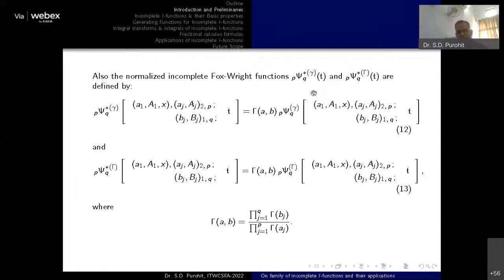Okay. Very recently, Srivastava and Parmar also introduced, in this particular slide, the normalized incomplete hypergeometric function. Okay, how are we making it normalized? We simply add, multiply or divide some gamma function to make a simpler presentation of this Wright hypergeometric function. So these are two other representations of the Wright hypergeometric function, called the normalized incomplete Wright hypergeometric function.